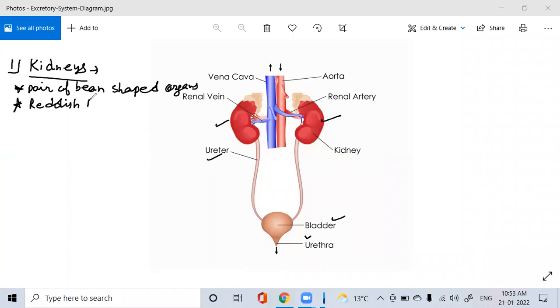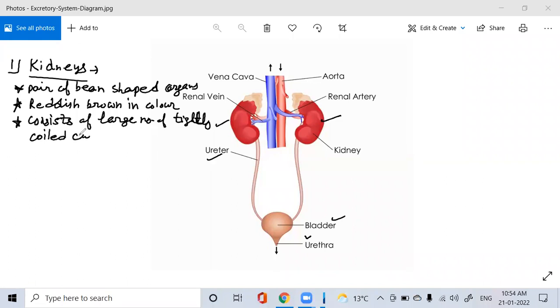Bean shaped organs, right? And they are reddish brown in color. Okay, and they are basically filters actually. And each kidney consists of a large number of tightly coiled tubes. Inside these beans, there are a number of tightly coiled tubes known as nephrons, right? Each kidney consists of a large number of tightly coiled tubes.